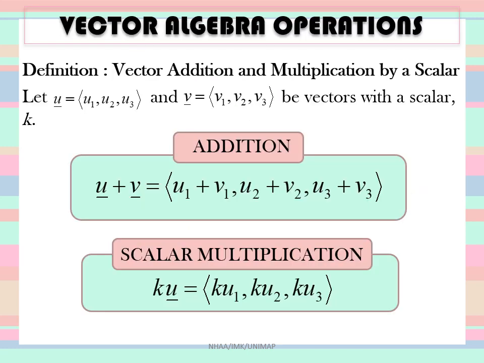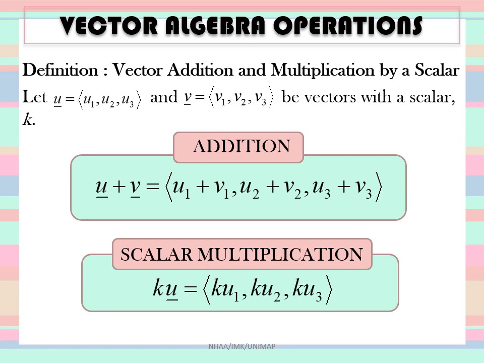Similar to other mathematical quantities, vectors can be added, multiplied, and subtracted.